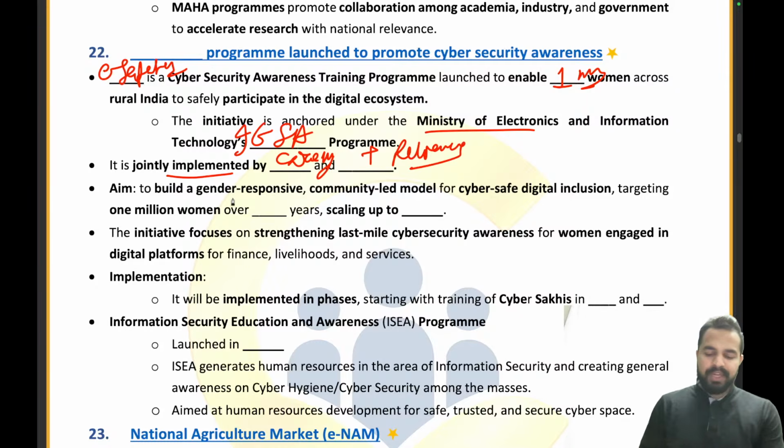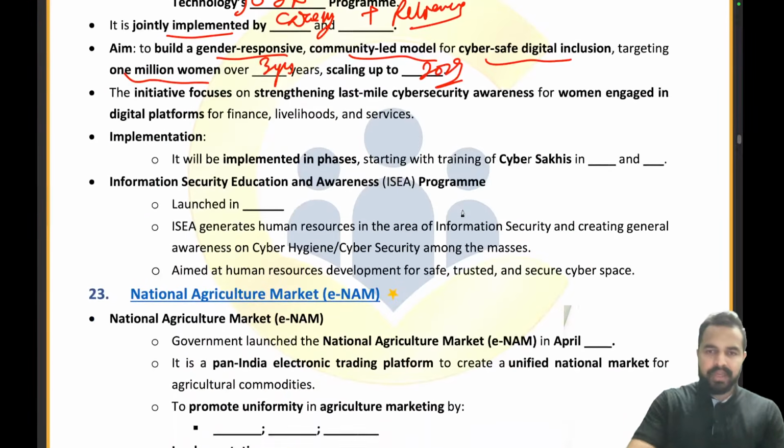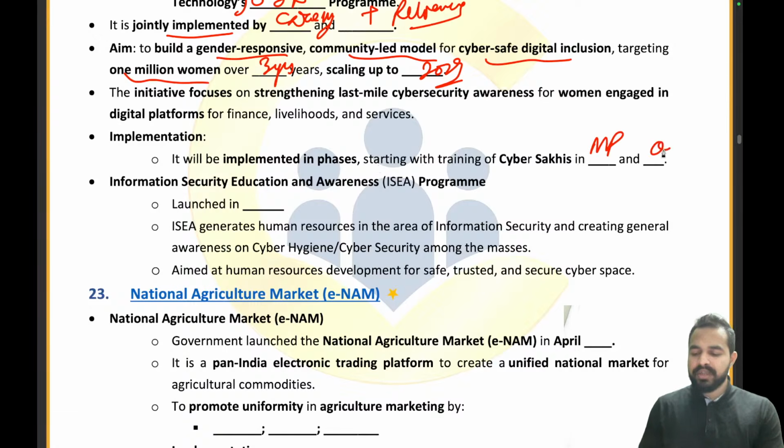Now moving ahead, to build a gender responsive community led model for cyber safe digital inclusion, targeting 1 million women over 3 years, scaling up to which year? 2029. 2026 is going on, till 2029 we will be attaining this target. The implementation will be done on a pilot phase in which two states? It is Madhya Pradesh and Odisha.